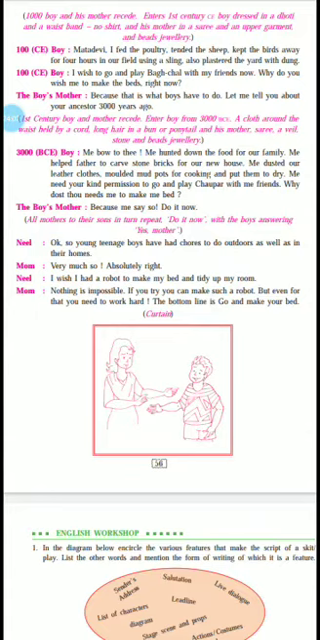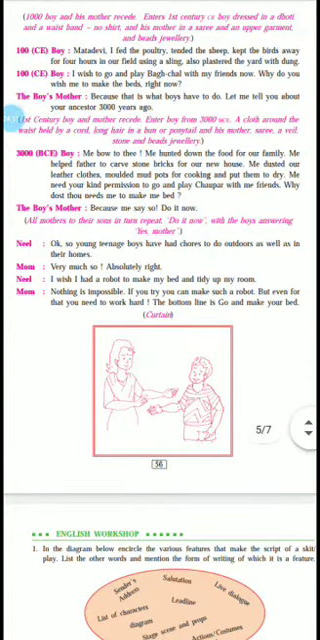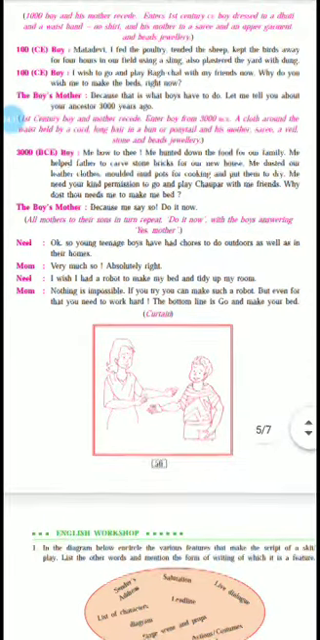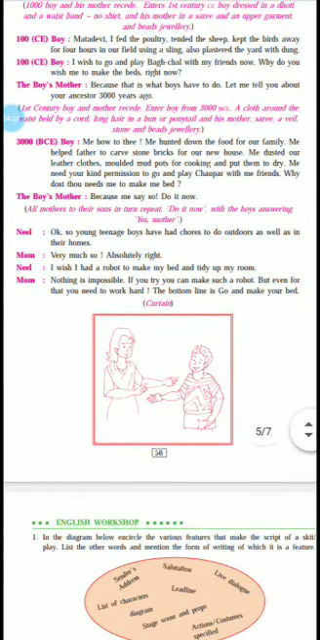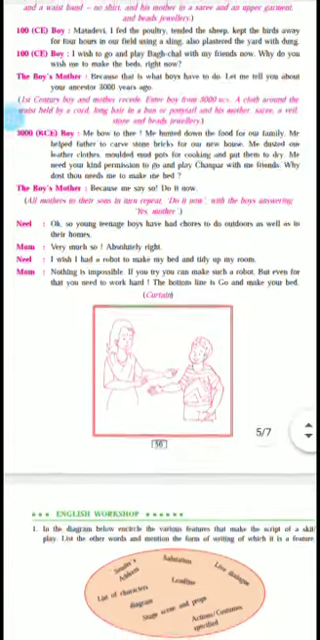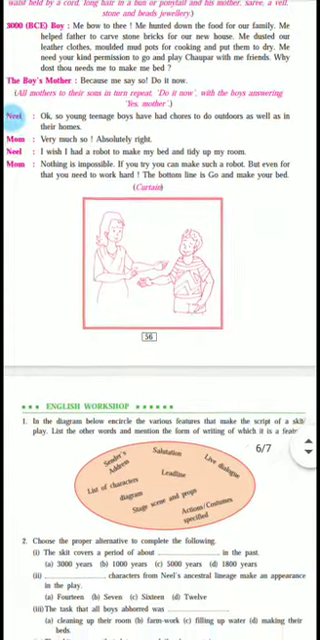So here the era wise dialogue comes to an end and all the mothers and the sons come on the stage. So all mothers to their sons in turn repeat, do it now, with the boys answering, yes mother. So as the last mother says, do it now, other mothers also repeated the same thing, that do it just now. And all the boys answered, yes mother.